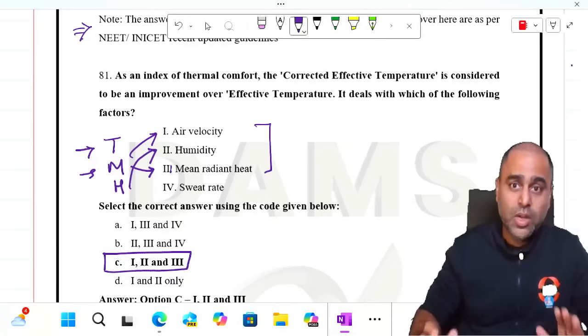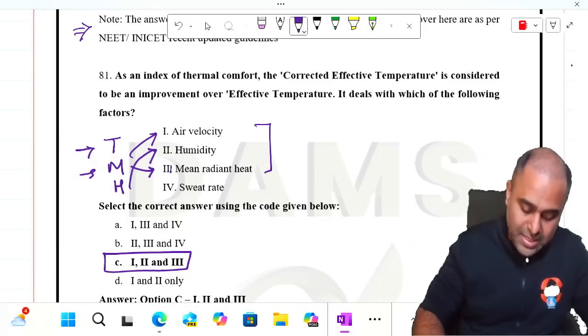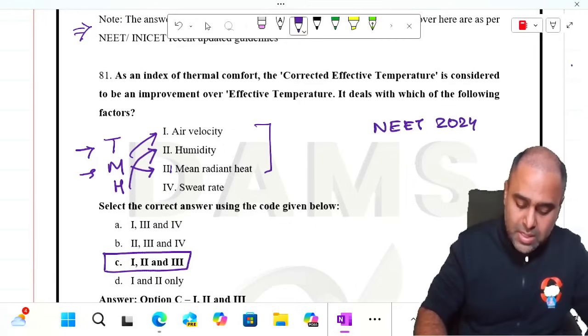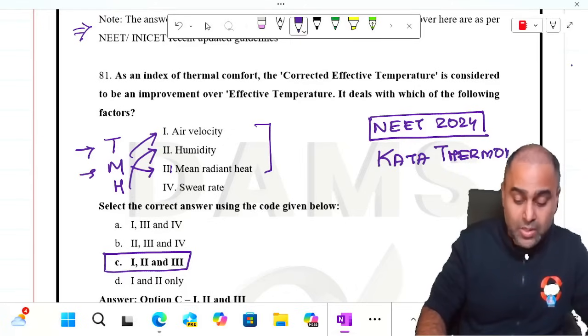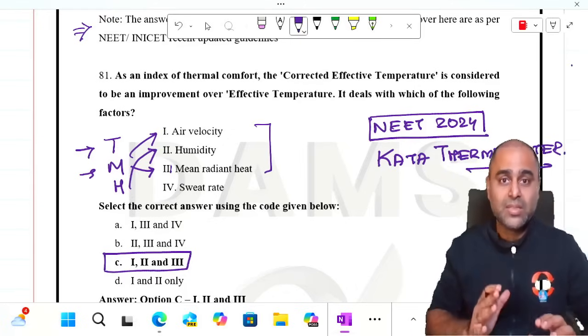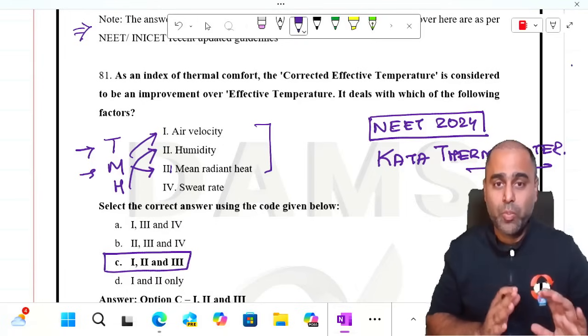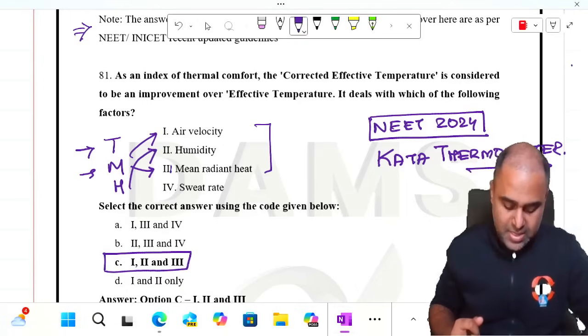This is also a NEET PG question. Last year in the NEET 2024, they had asked the device, it was an image based question, which is used to measure the corrected effective temperature, and that was the Kata thermometer. So this year you might get a question in the NEET asking, okay, tell us what the components of CET include as well. Yes guys.